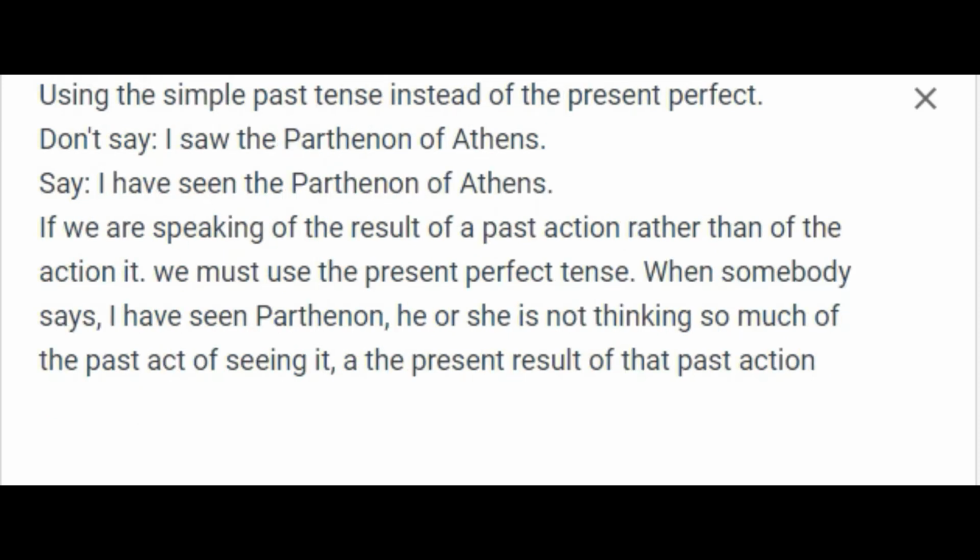Using the simple past tense instead of the present perfect. Don't say, "I saw the Parthenon of Athens." Say, "I have seen the Parthenon of Athens." If we are speaking of the result of a past action rather than of the action itself, we must use the present perfect tense. When somebody says, "I have seen the Parthenon," he or she is not thinking so much of the past act of seeing it, but of the present result of that past action.